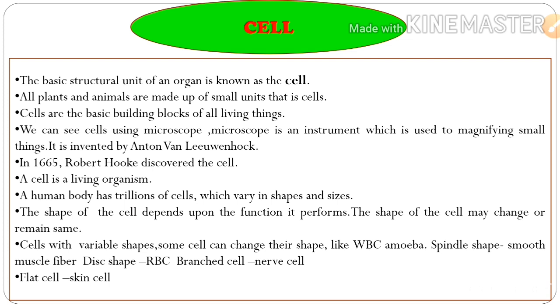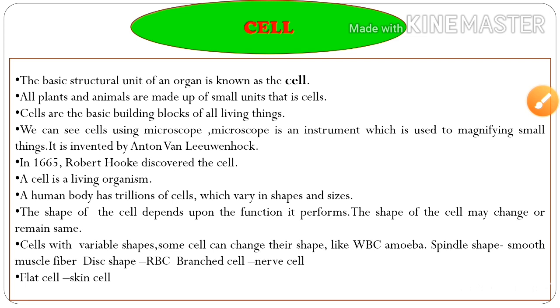Before going to discuss the characteristics of a living organism, we want to study about the cell. It's an important part of a living organism. So let us start. Cell. The cell is the basic structural and functional unit of an organism. All plants and animals are made up of small units, that is, cells. Cells are the basic building blocks of all living things.